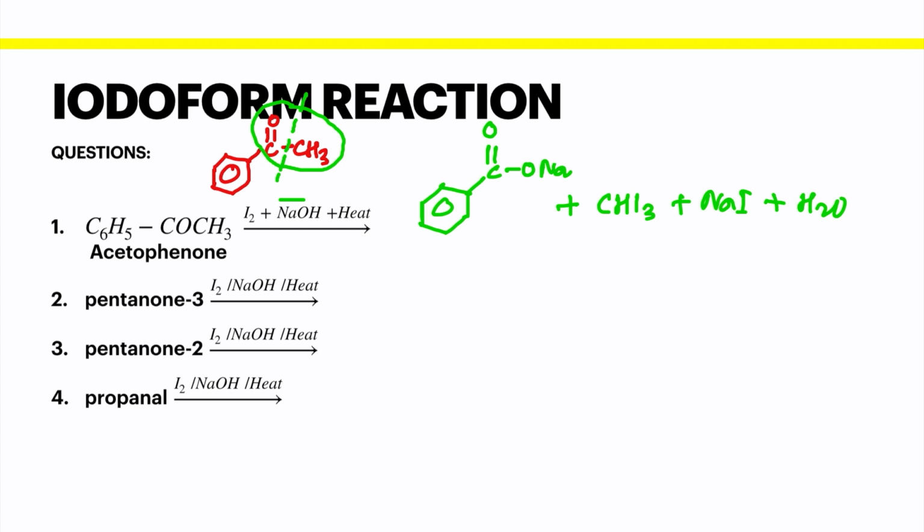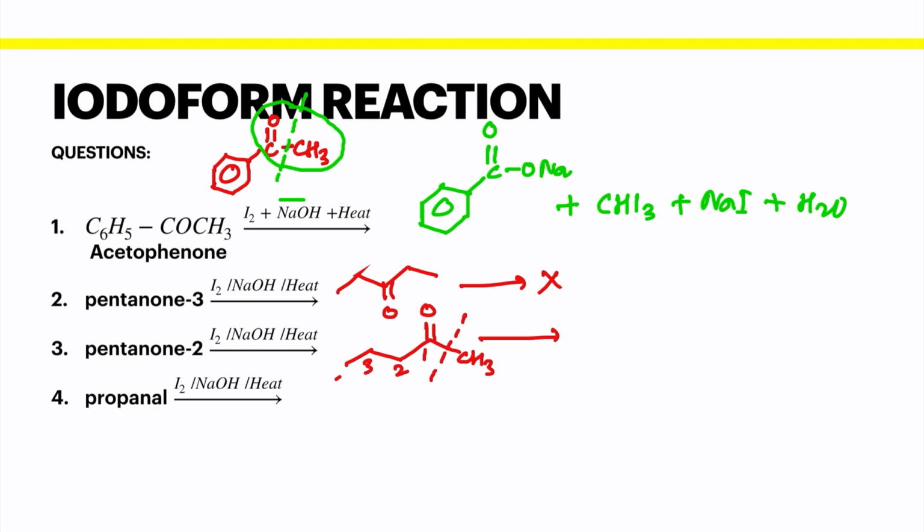Pentanone 3. Since when we draw this pentanone 3, it will not show iodoform due to the absence of COCH3 group. When we talk about pentanone 2, there is the presence of COCH3, and again we are going to break it out. 1, 2, 3 and 4 carbon we will draw. On the first carbon we draw double bond O, and in place of CH3 we will write ONa with the loss of CHI3 and side products.